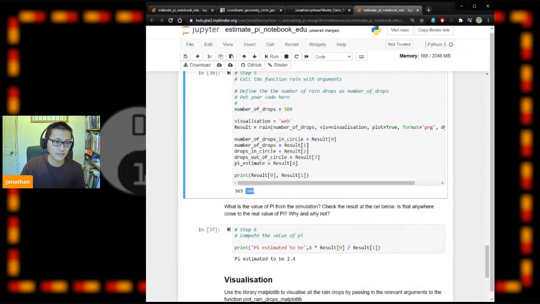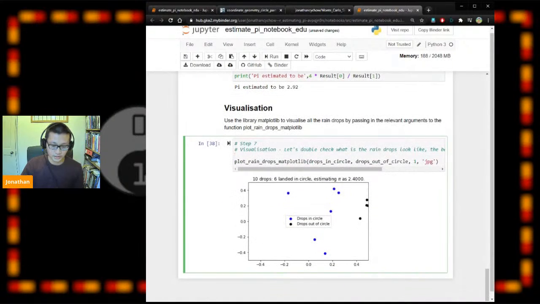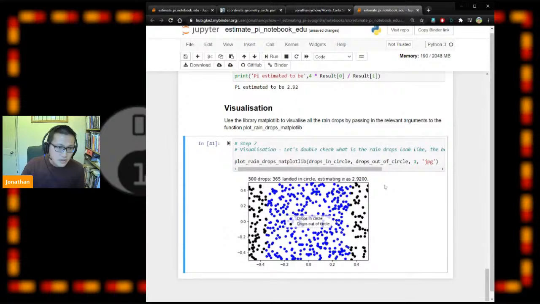Let's have a look. Okay, 2.92. Just quickly check this. Okay, kind of makes sense. The pi estimate is 2.92. That's interesting. It's still not 3.1415, but it's getting closer. We were getting like 2.5 in the last run.